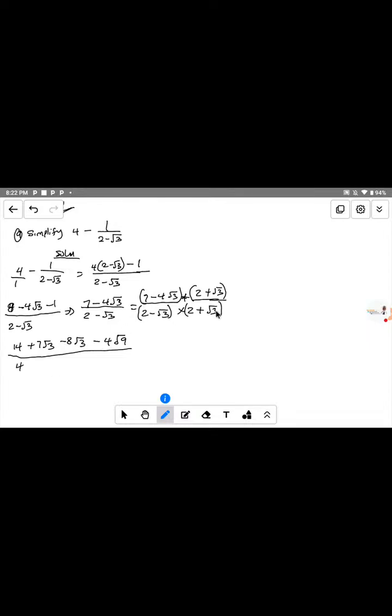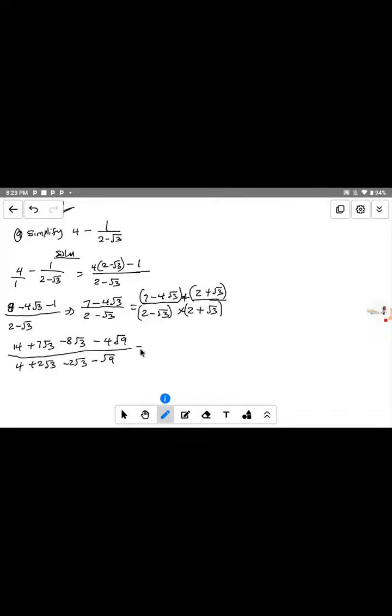Now 2 times root 3 gives us plus 2 root 3. Now the second part: minus root 3 times 2 gives us minus 2 root 3. Now minus root 3 times root 3 gives us minus root 9.